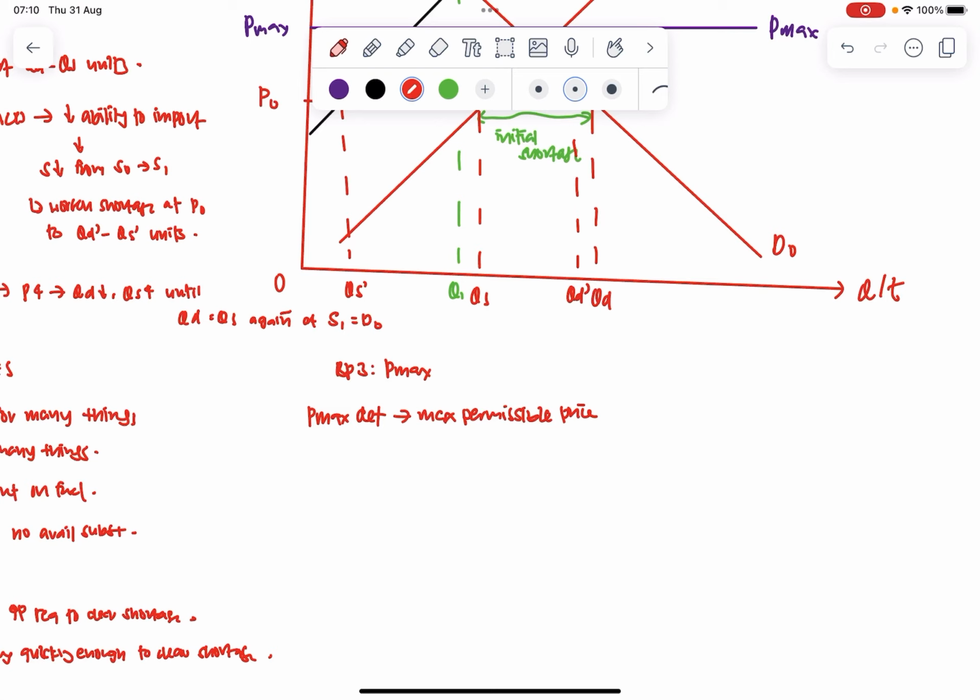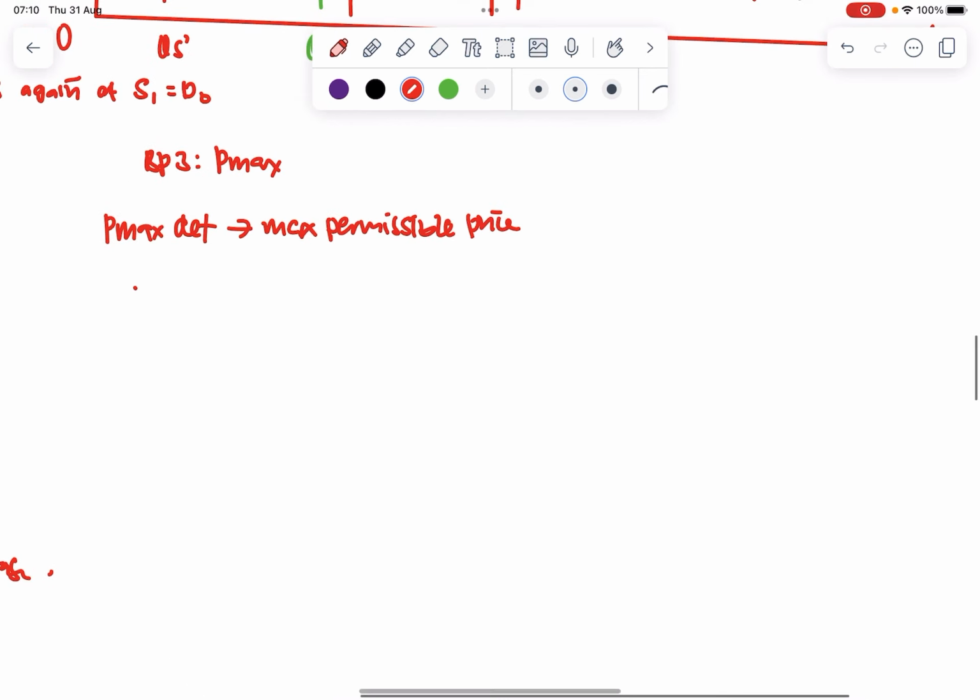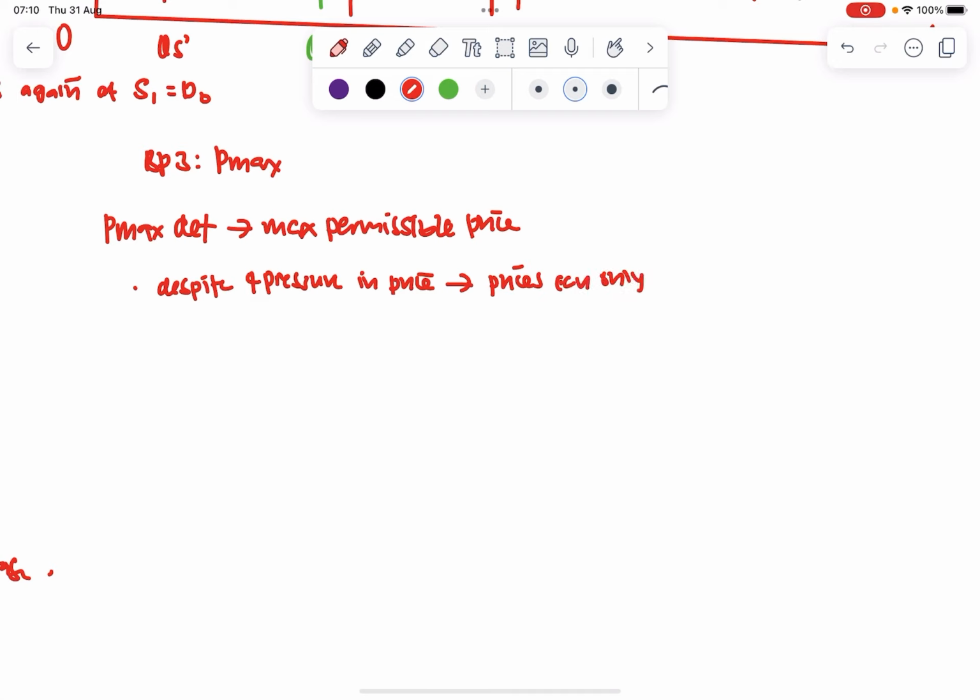So because of this maximum price, despite the upward pressure in price, you realize that prices can only increase until P equals Pmax.